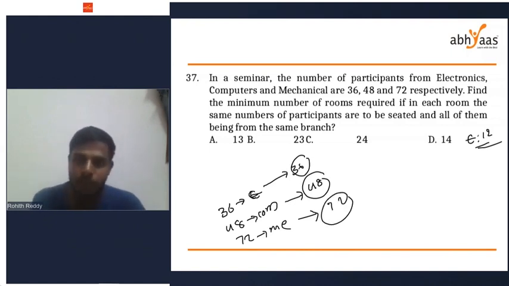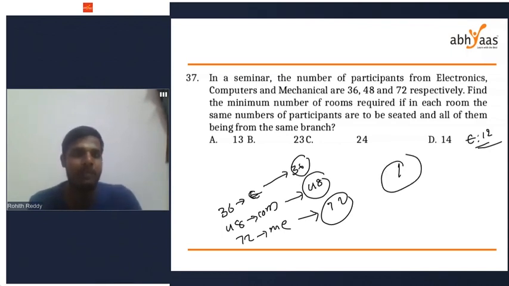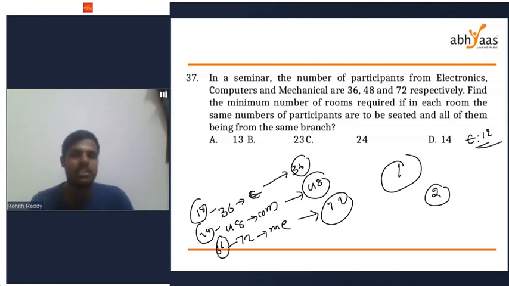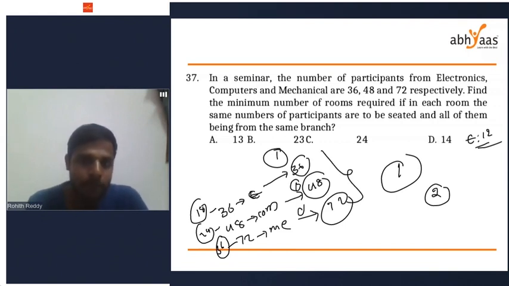In each and every room, there is only one student, and the participants in each room are only from one branch. If I arrange two students in one room, I need 18 rooms for electronics, 24 rooms for computer science students, 36 rooms for mechanical students. My condition is satisfied here because the number of students in each room is the same, and students from the same branch are in each and every room. If the number of students were one in each room, I need more rooms.